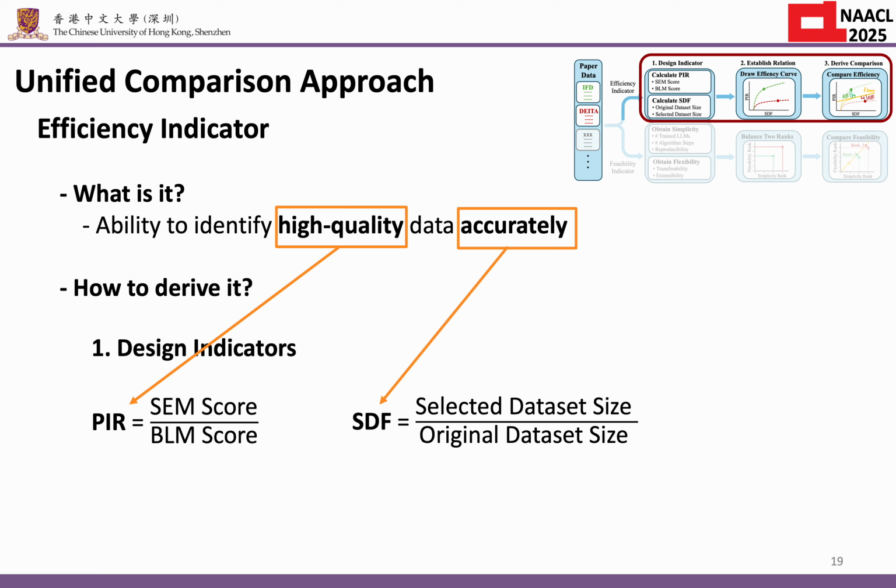Combined with the challenges of inconsistencies in experiment setups, we designed these two indicators: the performance improvement ratio, short for PIR, and the selected dataset fraction, short for SDF. The PIR is calculated using the SEM score divided by that of the baseline model, and SDF is calculated using the size of the selected subset divided by the size of the entire dataset.